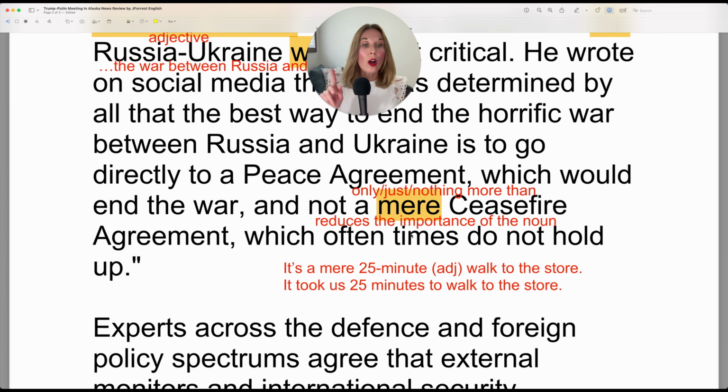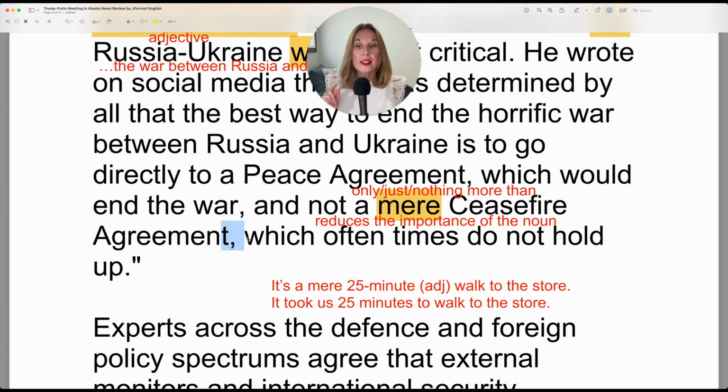So here, which would end the war and not a mere ceasefire agreement. Now, which oftentimes do not hold up. Okay, so this additional information is giving us more information on why it's a mere ceasefire agreement, why you would take something and reduce its importance, because they don't always hold up. Hold up means that they remain official or people follow the rules of them.